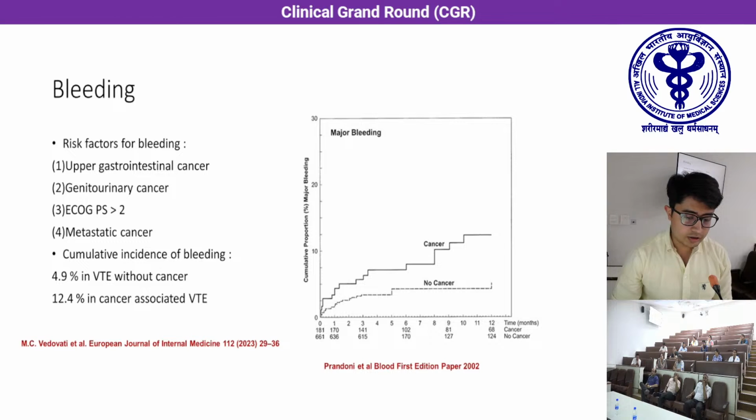Regarding the next complication, bleeding, the risk factors include the presence of an upper GI cancer, genitourinary cancer, a performance status worse than 2, and metastatic cancer. The cumulative incidence of bleeding is estimated to be around 4.9% and 12.4% in patients without cancer and with cancer.